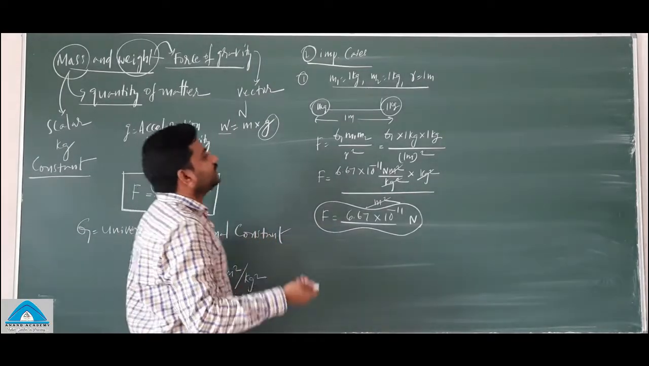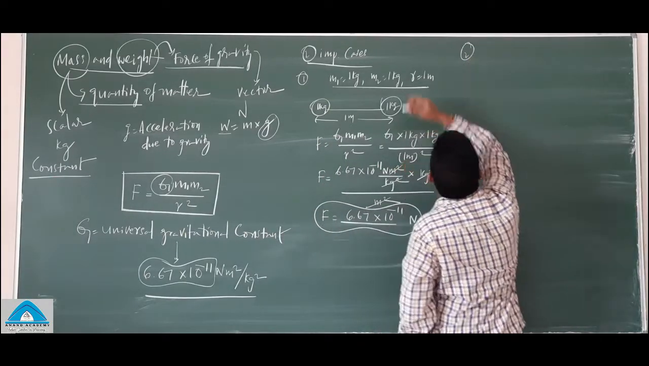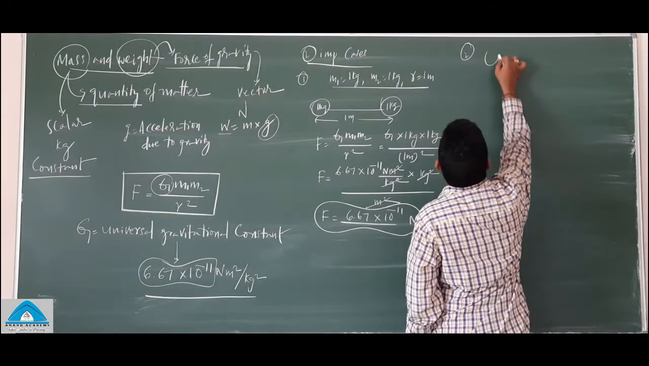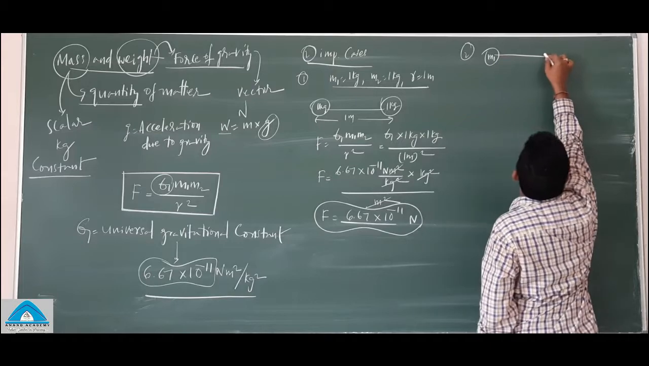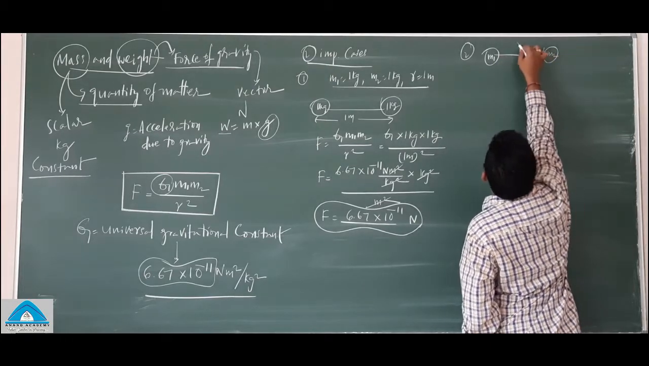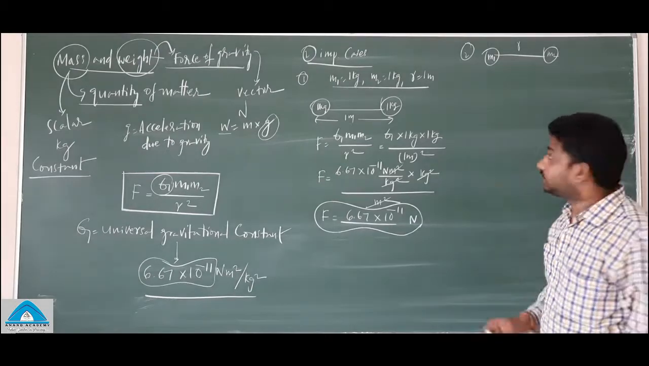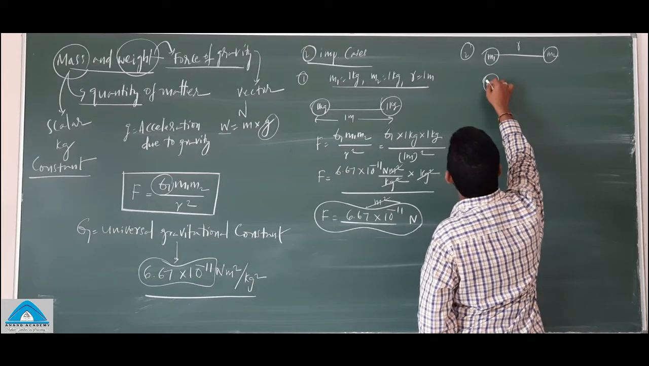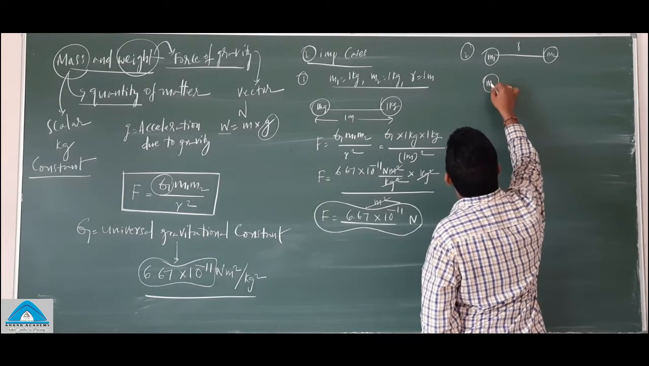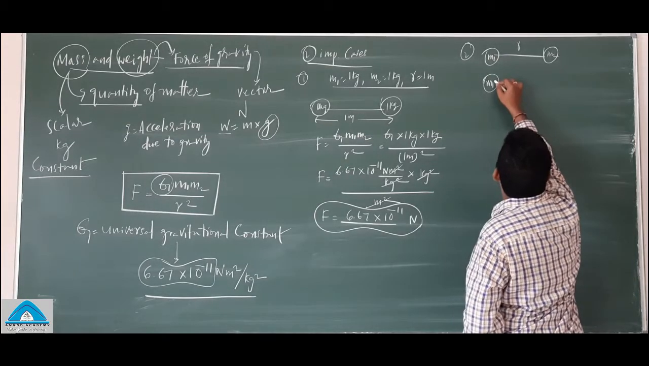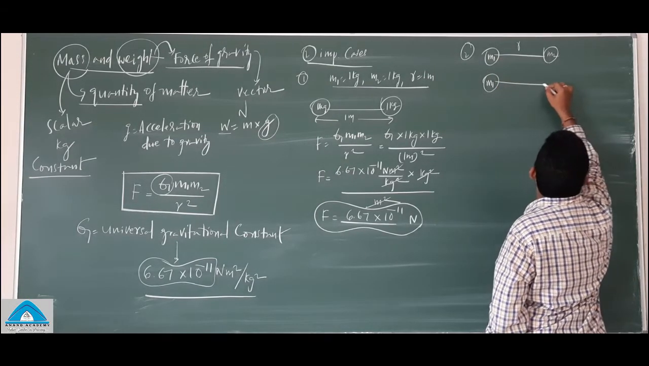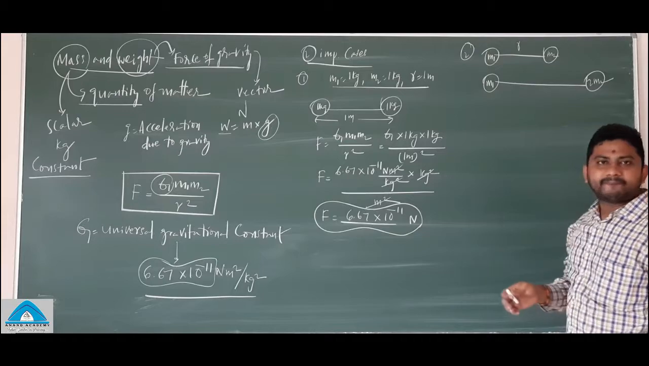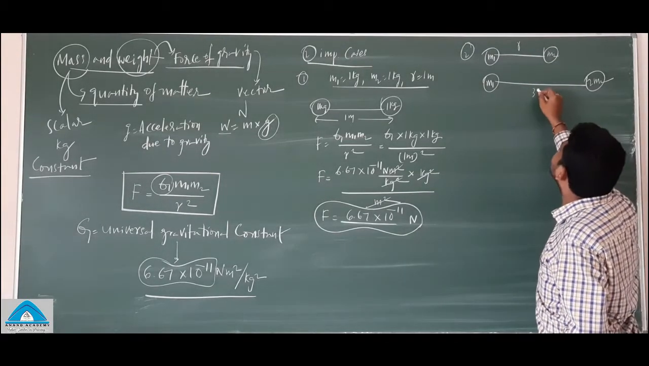Now let's see the second application. There is a mass m1 and a mass m2, which are separated by a distance r. That's the first case. In the second case, I am keeping the mass m1 as m1, the mass m2 I am making 2m2, and the distance between them is also increased to 3r.